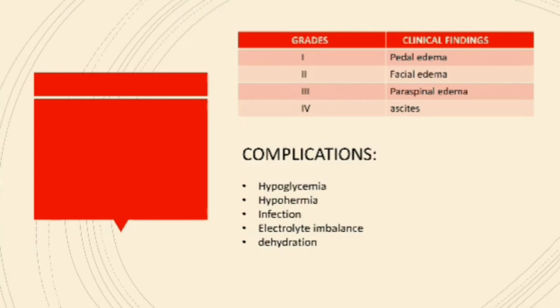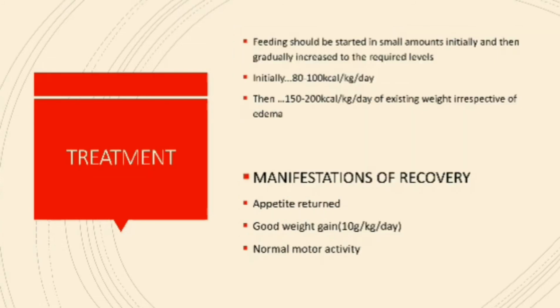And coming to its complications, same as it is in the case of marasmus. One is hypoglycemia, hypothermia, infections, electrolyte imbalance, and dehydration. So treatment is same as that of marasmus, but Kwashiorkor is a bit more severe. That's why we have to monitor it very carefully. Chances of the child going for complications like hypokalemia, hypothermia, hypoglycemia, electrolyte imbalance is more in case of Kwashiorkor than in marasmus. So the child has to be monitored very carefully.